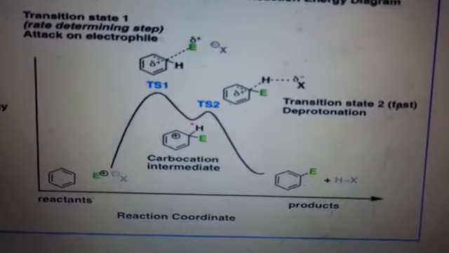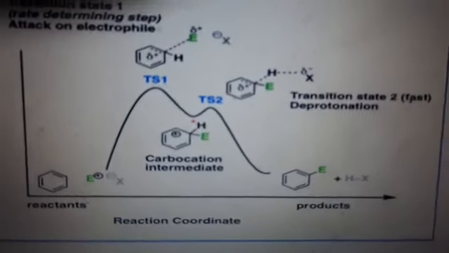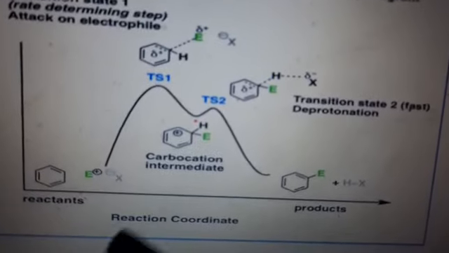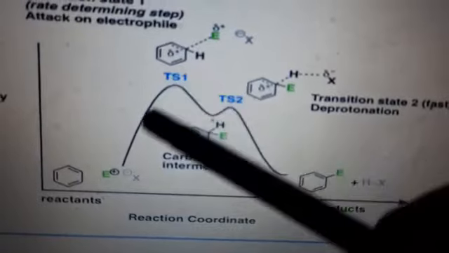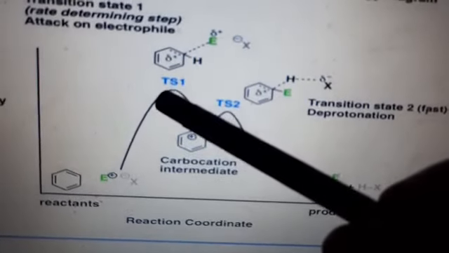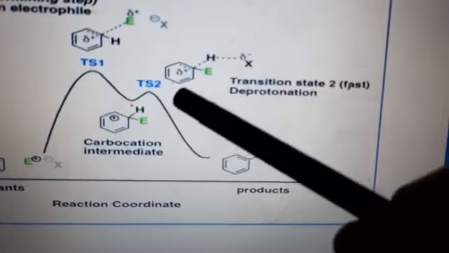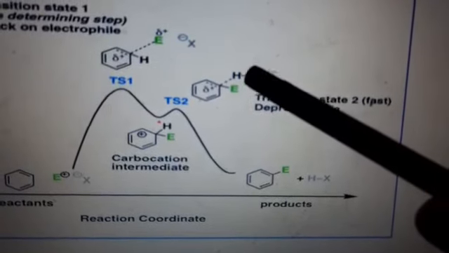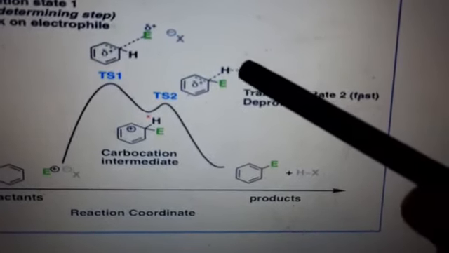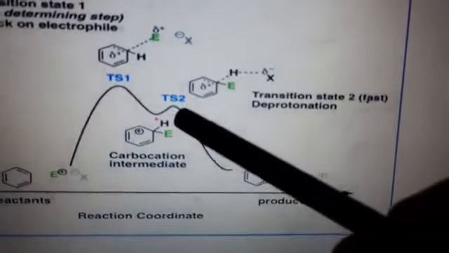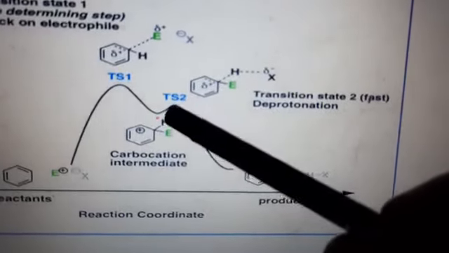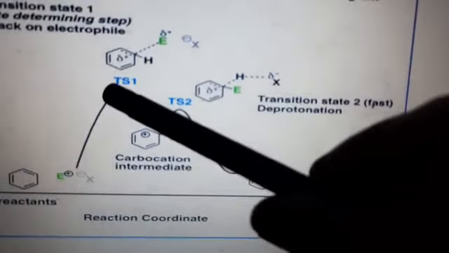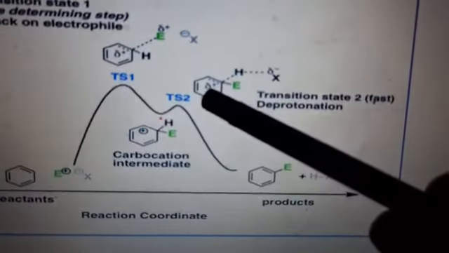This is the general energy diagram of the overall reaction. Here E positive attacks the benzene ring, its aromaticity is lost, and so it is at a higher energy state. Then X negative, any species, removes a proton, and somewhat more stability is generated as compared to the first step.